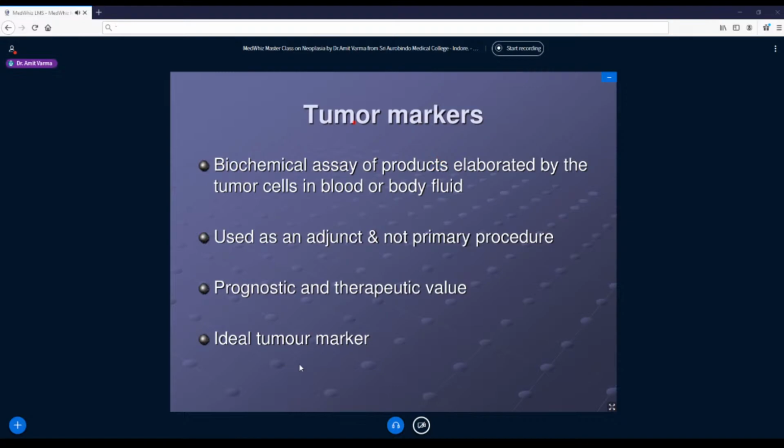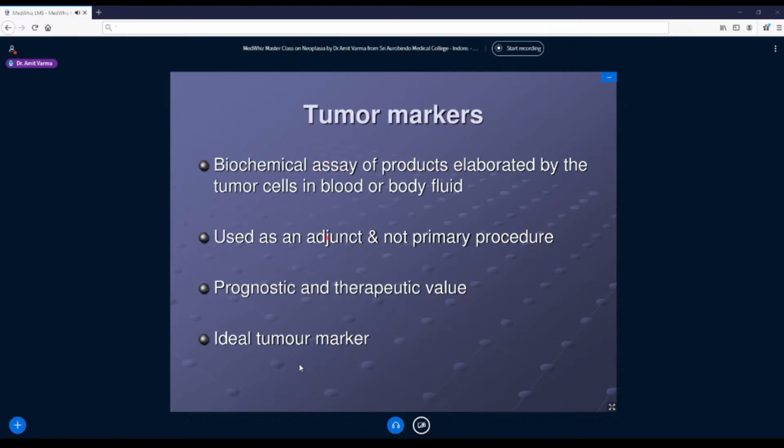So tumor markers, what do you mean by tumor marker? Something secreted by a tumor, maybe an enzyme, maybe a hormone, maybe some molecule that comes into the body fluids or blood. I take it, analyze it, I can say that this is secreted, and I start searching for the tumor. That's one scenario. Another scenario: I already know there's a tumor of this organ, and I expect that this tumor marker should come in blood. I check it in the blood. It comes in blood, I say done. This is that tumor, even before I go for histopathology to prove that it is a carcinoma or sarcoma. That is the beauty of tumor markers.